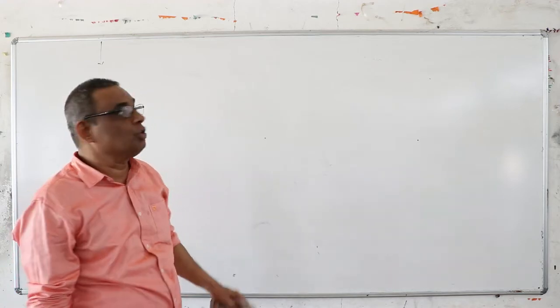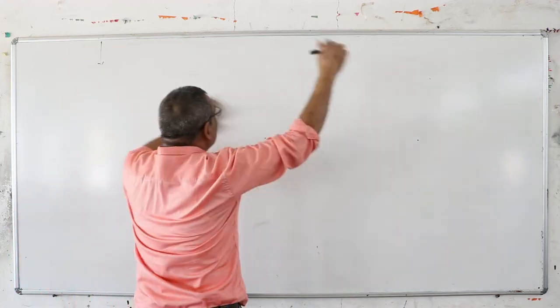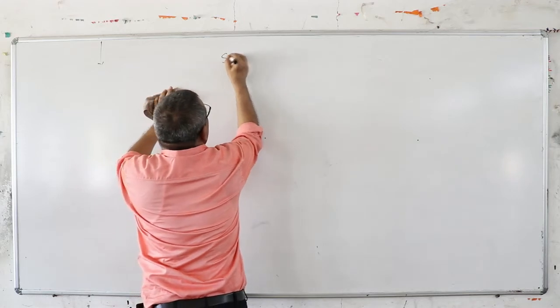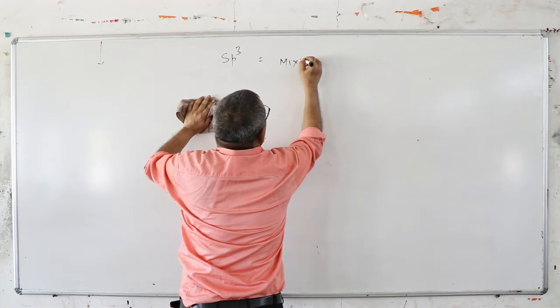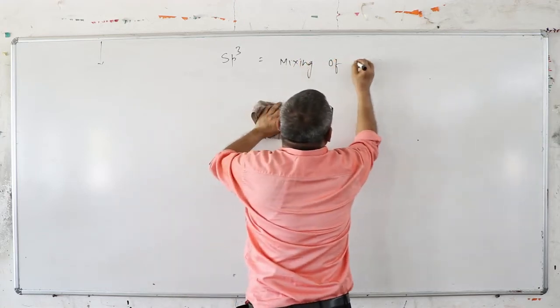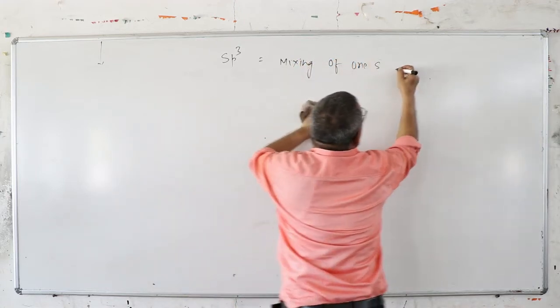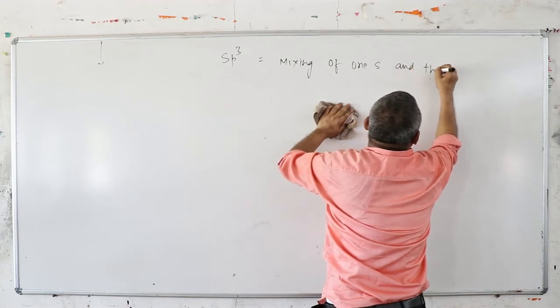Now I will discuss how to find the hybridization. Everybody knows what sp3 hybridization means: mixing of 1s and 3p orbitals.